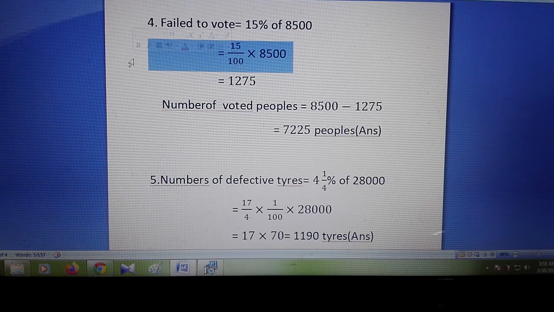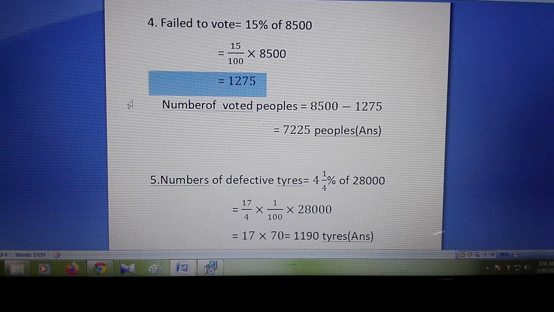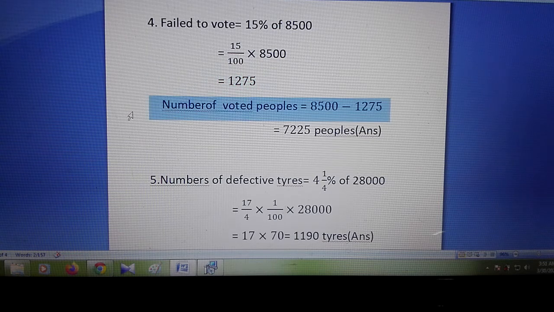So now we calculate it, go for the second line. So 15 divided by 100 this, and if we calculate, finally we are getting this line. Now this is not the answer, but our main answer is the number of voters. So total voters this one, and 1275 they didn't give vote. So that's why the answer will be 725 people.